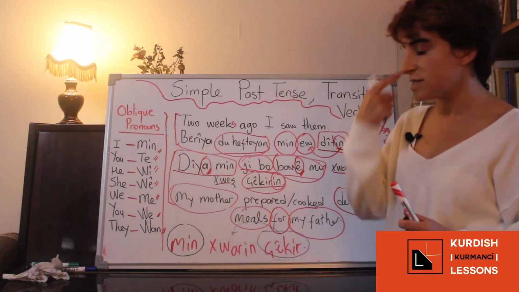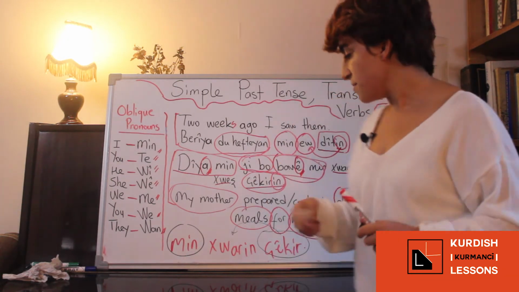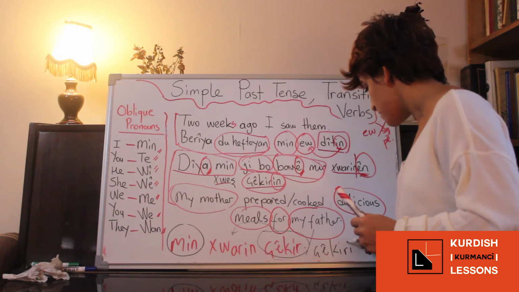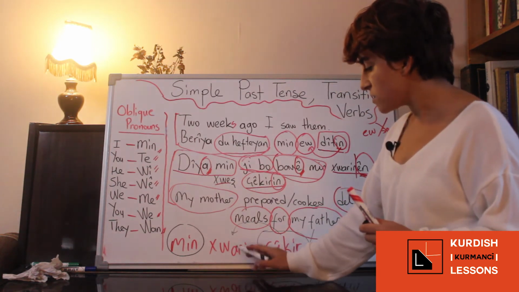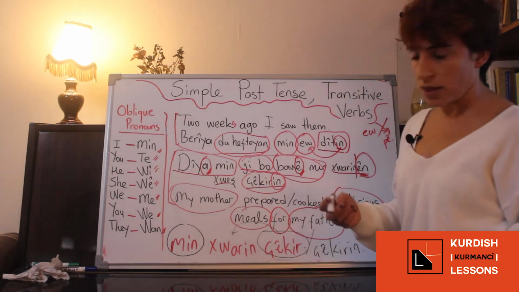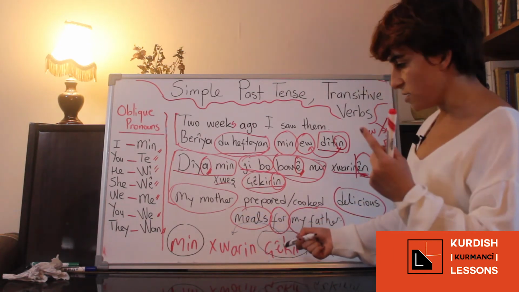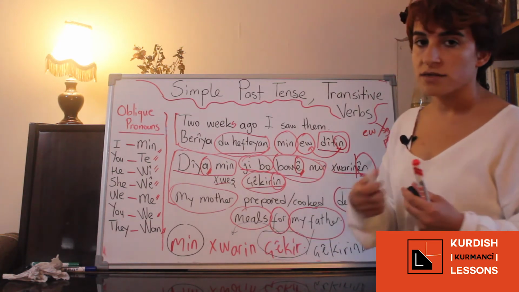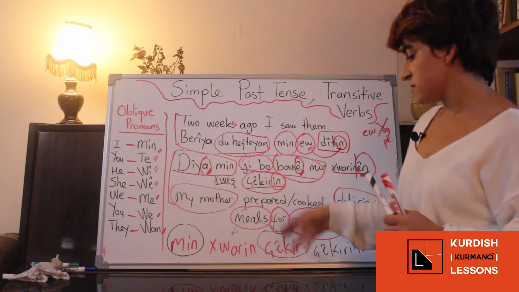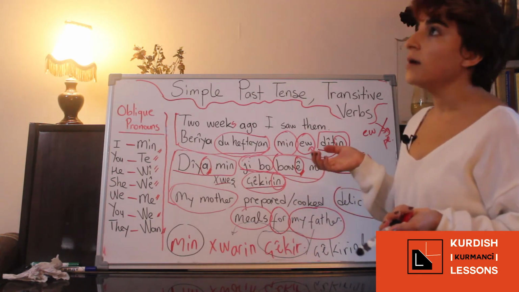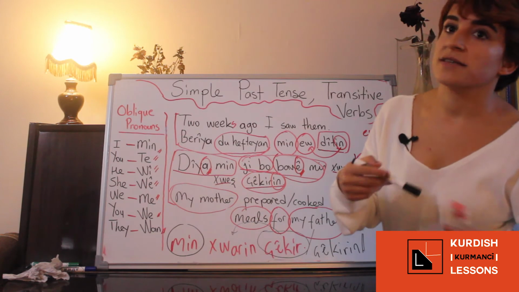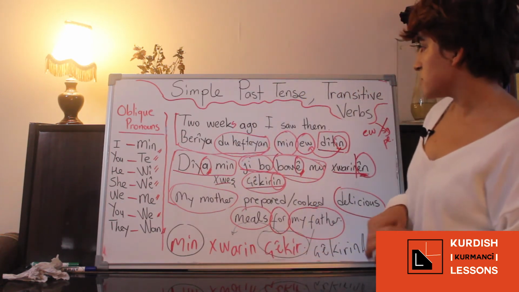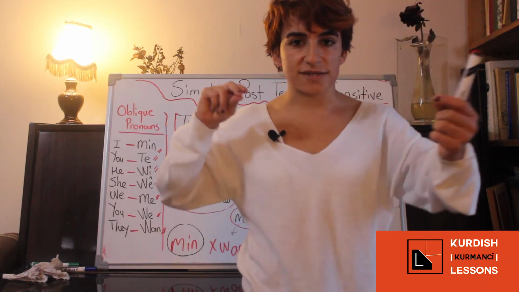Like in your mind, you have to decide. Min xwarin çekir. If you say min xwarin çekirin, this xwarin will mean plural. Like min xwarin çekir singular, but min xwarin çekirin plural. Plural object affects your predicate and it gives information about meaning. So let's do some exercises together.